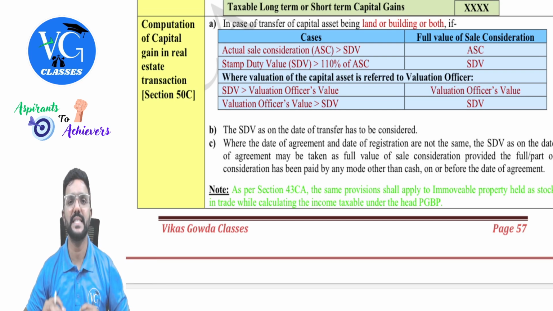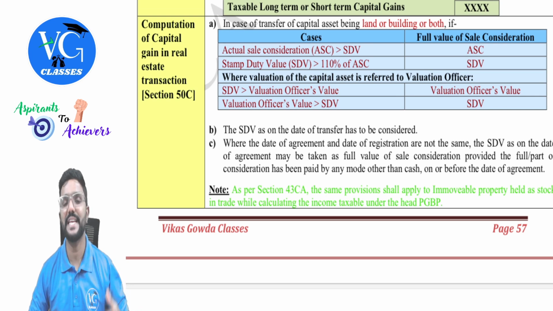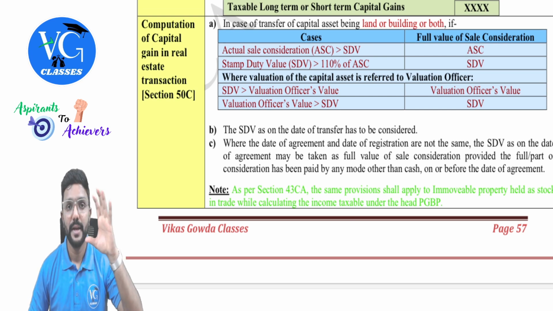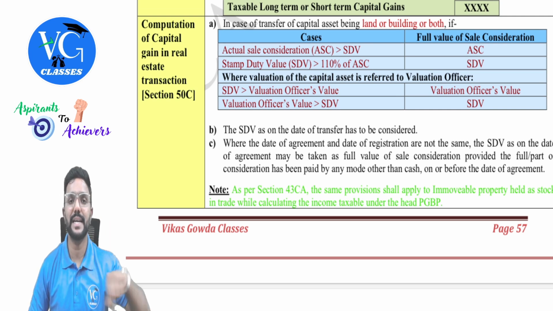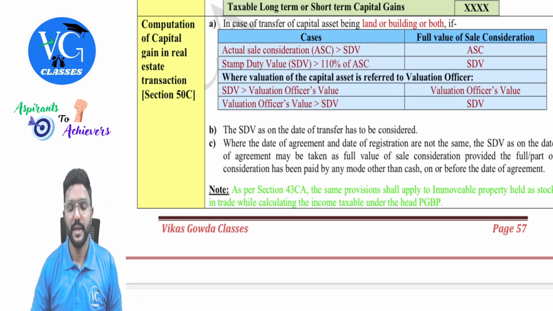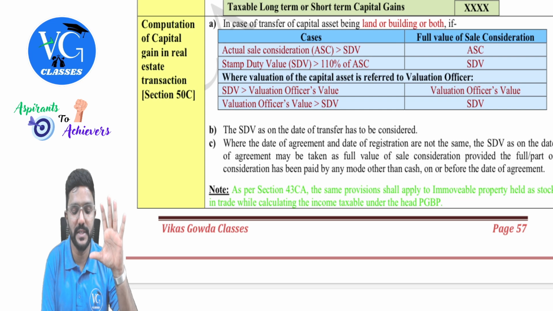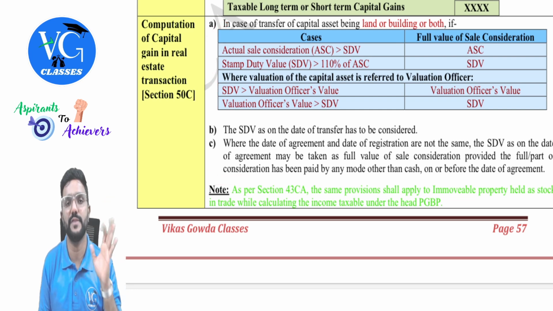This is only for a real estate developer or the person who is engaged in construction business. For him, land or building can be stock or inventory. And when he sells it, where is it taxable? Under the head PGBP. In that case, we need to follow section 43CA. The provisions are the same as we discussed under section 50C.